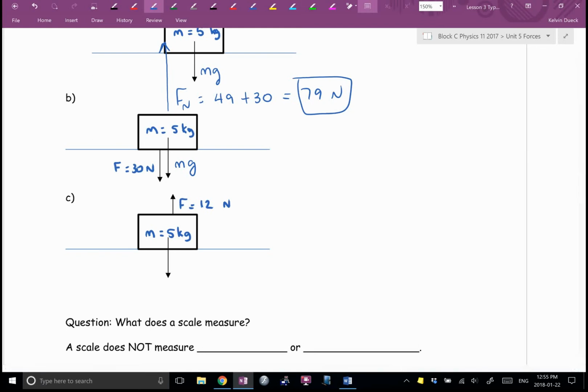Now, instead of pushing down on this block, someone off the page is lifting up a little bit. What are the forces acting on this? Get the obvious one. So we have 49 newtons down. Why would I take marks off if you drew the normal force the same size as mg? Why doesn't it have to be the same size as mg? How big does the normal force have to be exactly? Can you do the math in your head?